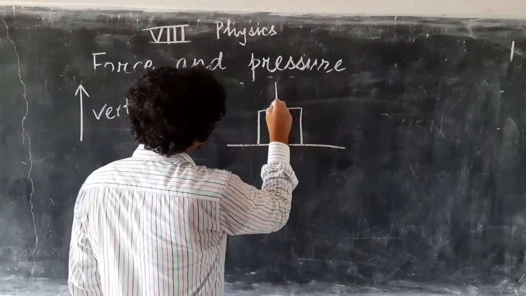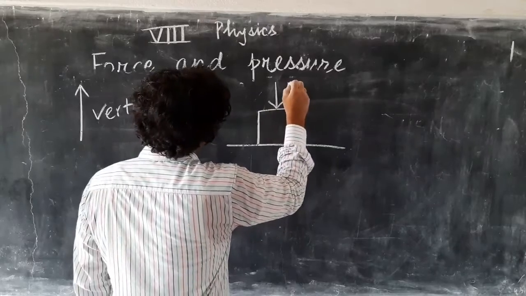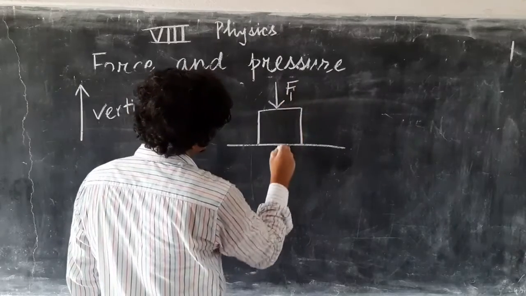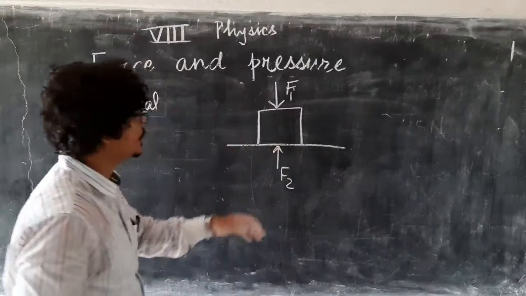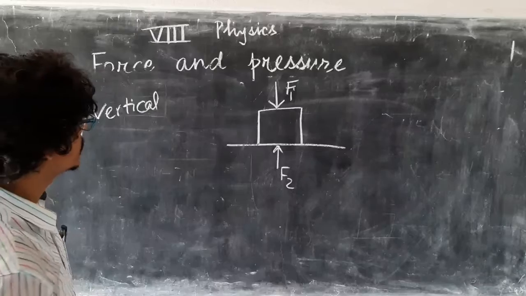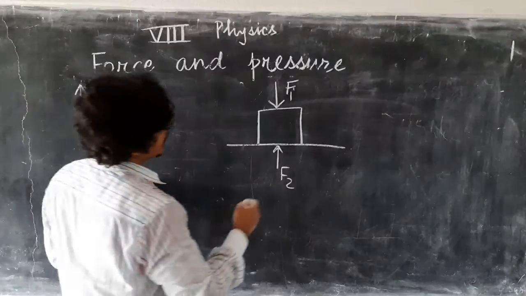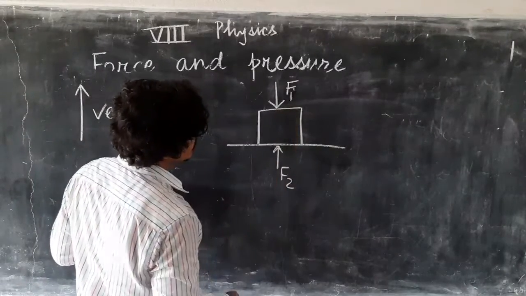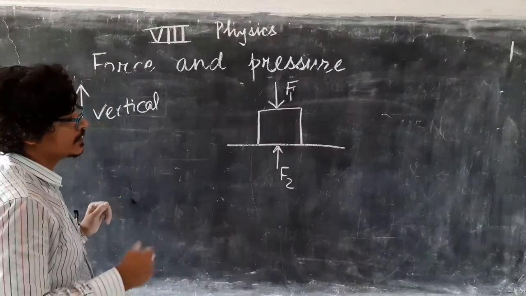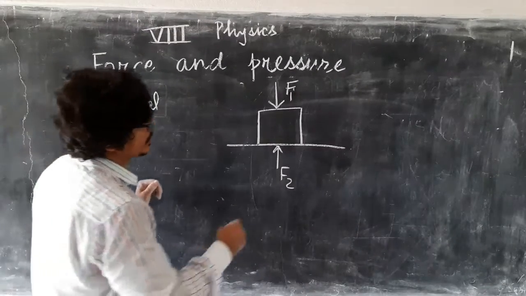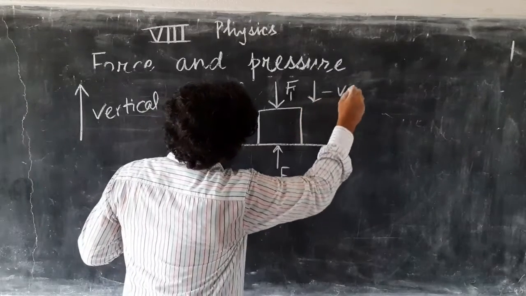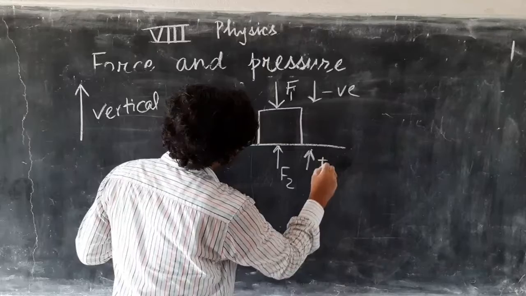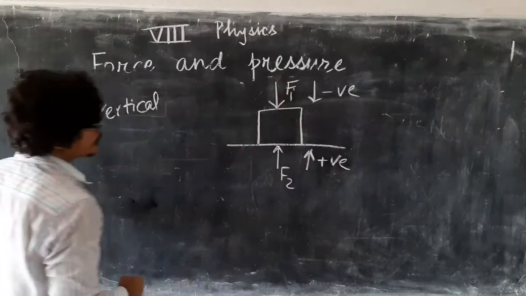If I am applying F1 in this direction, and from this direction we are applying F2, and we want to find the net force on this box, take any one of these two directions as positive and the other direction will be negative. If we take this as negative, then this will be positive.